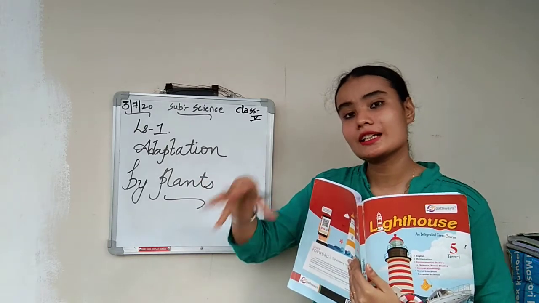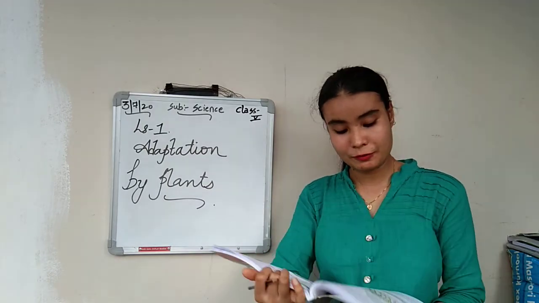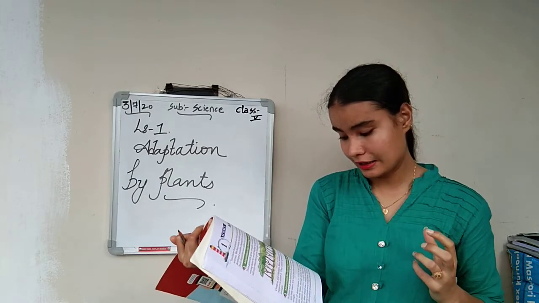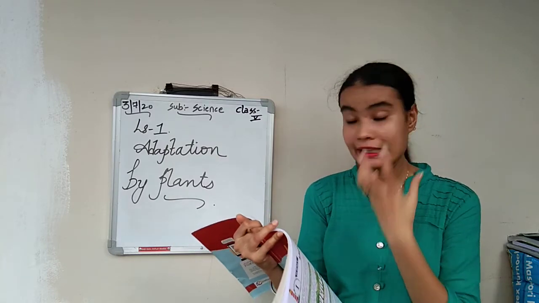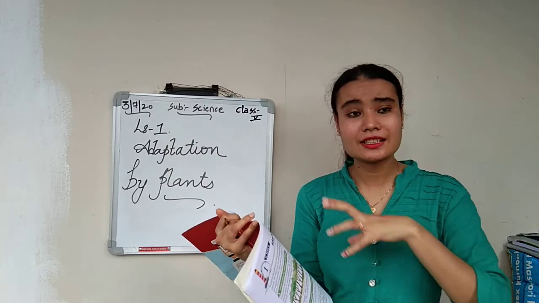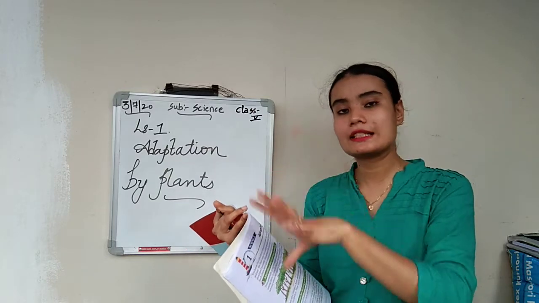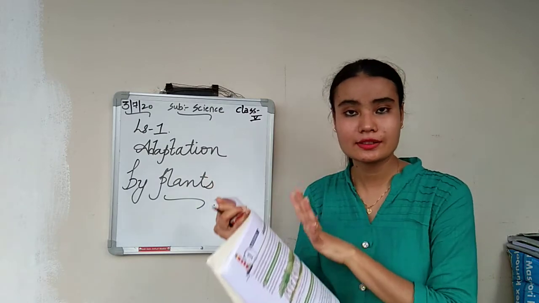What are the things they are adapting to survive? Some plants need sunlight, a few need water, a few need air, isn't it? These are the different types of plants, and what they are adapting to, how they are adapting, all these things we will learn in this lesson.